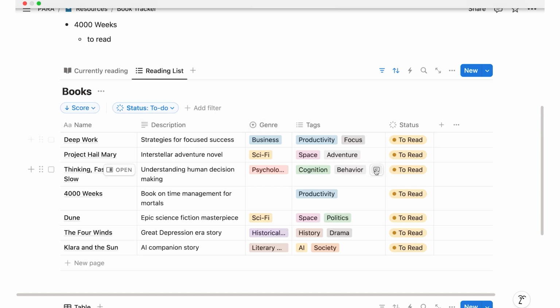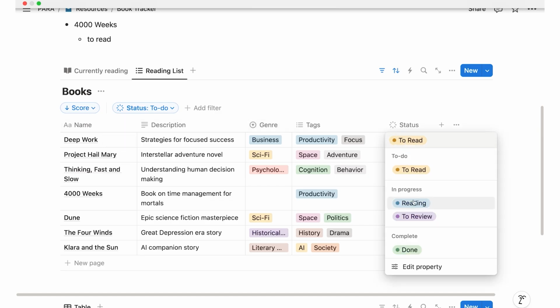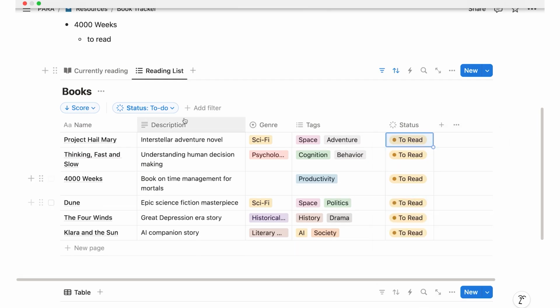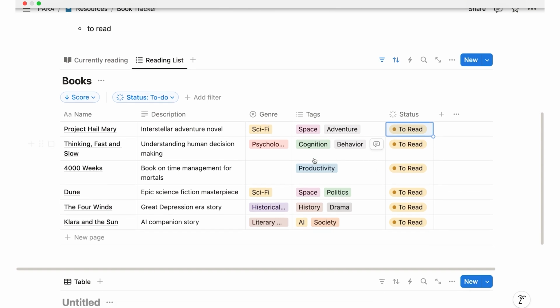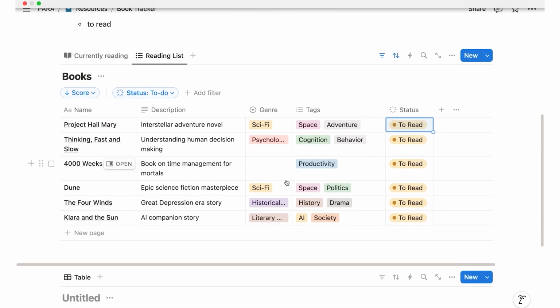So for example, let's say Deep Work, right? I'm starting to read it, so I click here on status and I move it to the reading list, and that will have it disappear here because it's no longer on my list, but it now pops up under currently reading. Let's take it one step further. Structured information, right? Oops, let's delete this quickly.